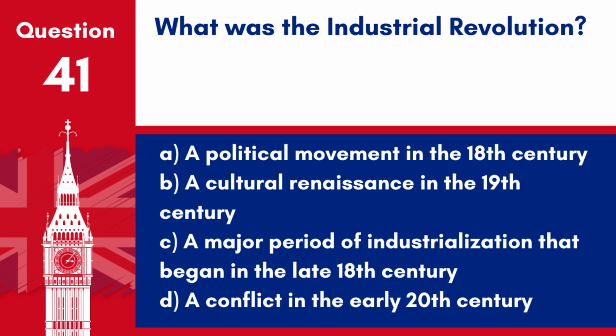Question 41. What was the Industrial Revolution? A. A political movement in the 18th century. B. A cultural renaissance in the 19th century. C. A major period of industrialization that began in the late 18th century. D. A conflict in the early 20th century. Answer: C. A major period of industrialization that began in the late 18th century. The Industrial Revolution marked a significant turning point in history. Almost every aspect of daily life was influenced in some way.